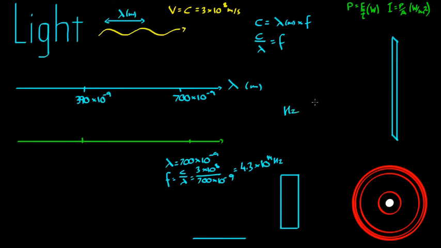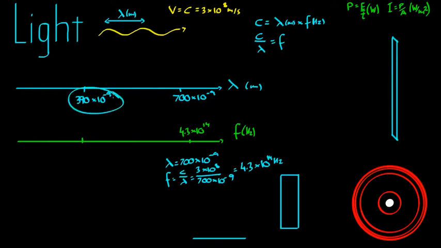And hertz is the measure of frequency. Sorry, I should have put that in. Frequency is in hertz. And it's another way of writing seconds to the negative 1. So this is the frequency that corresponds to this wavelength of 700 nanometers. I'll put that in. Frequency in hertz, 4.3 times 10 to the 14.